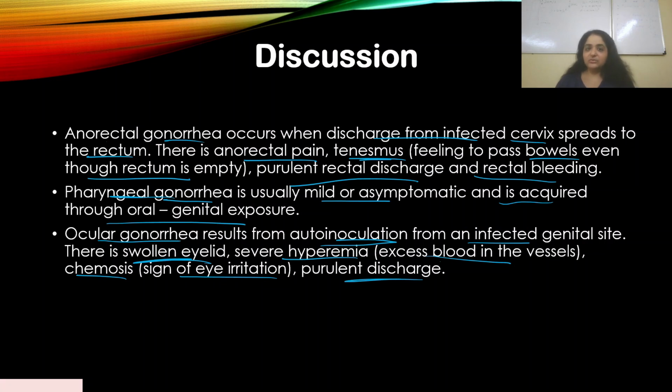Pharyngeal gonorrhea is also possible, but it is mild and asymptomatic. Ocular gonorrhea is the auto-inoculation from the infected genital site to your eye. So these are different ways by which gonorrhea can spread in your body.